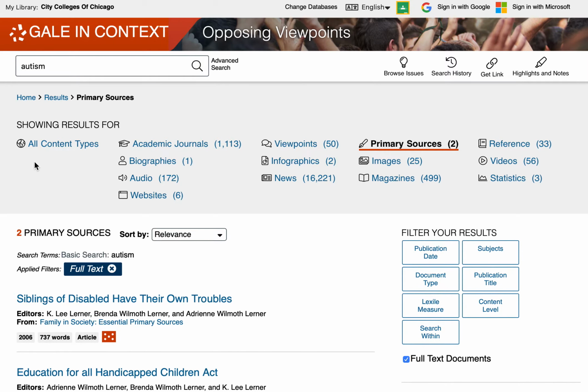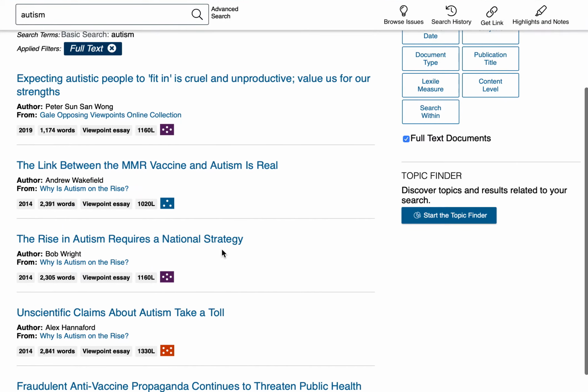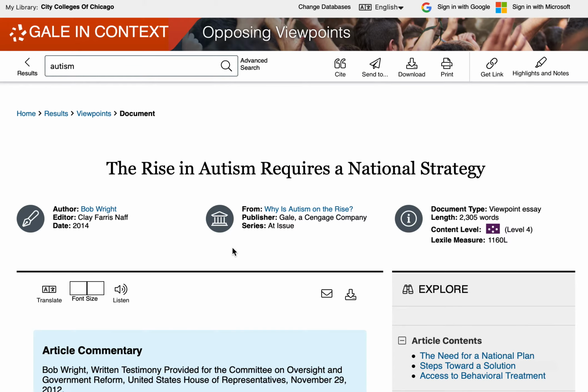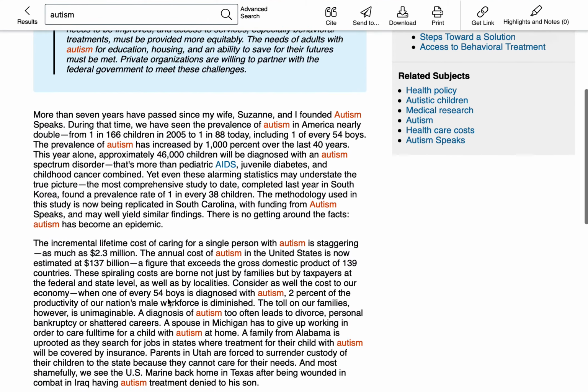I can't find it. I found it before. Get link. Anyway, if you keep at it, look for links that will do the citing of your source for you. Maybe I have to click one of these things. And, oh, okay, here, you have to click the actual article.